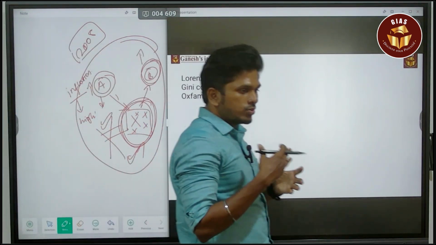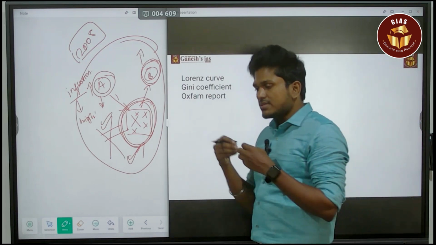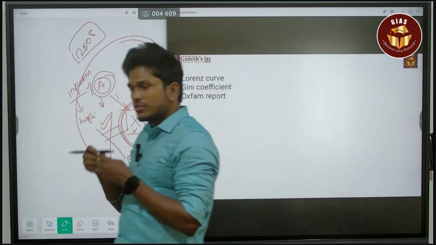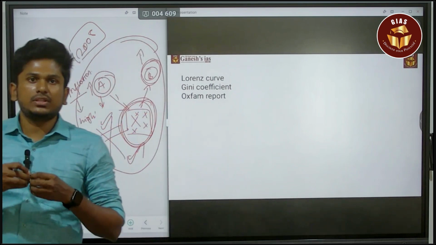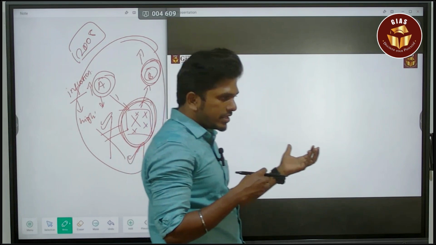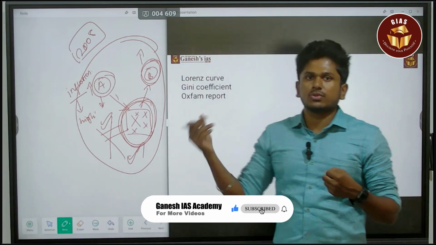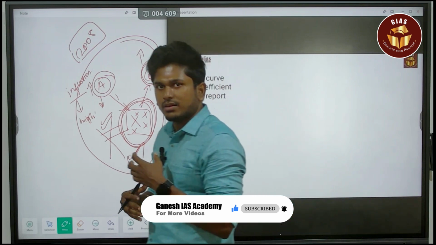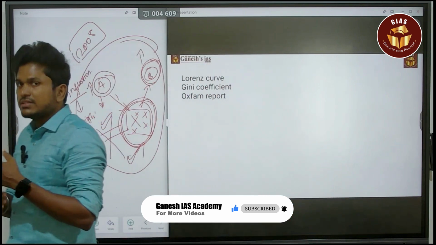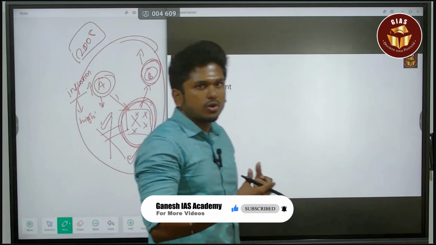In such a way you have to finish it, and then conclude that our forefathers, our constitution makers, went with the mixed economy concept, which means we take certain good things from capitalism and certain good things from socialism, and create a socialist economy, or neo-socialist economy, or mixed economy.